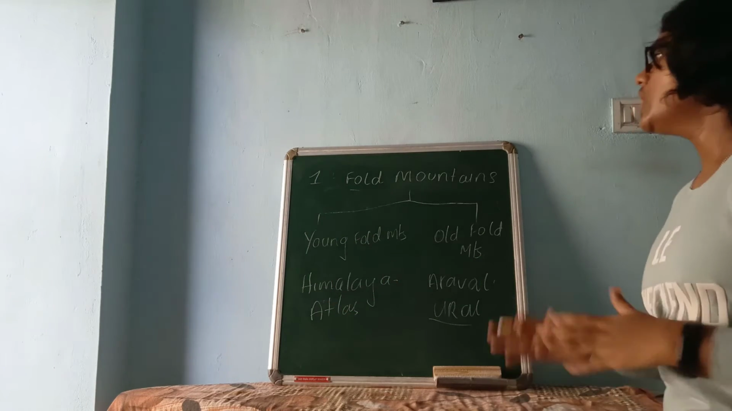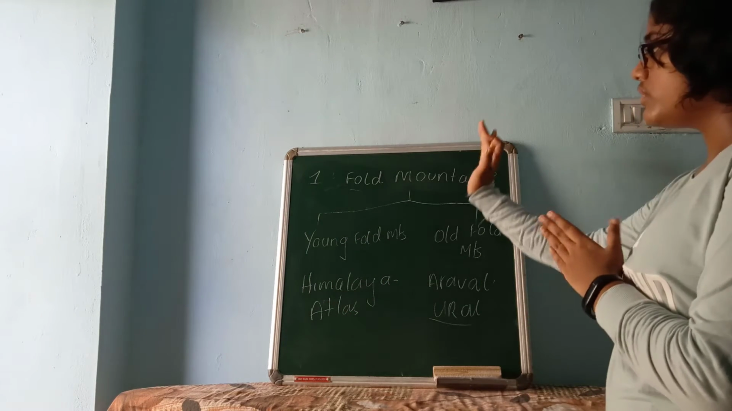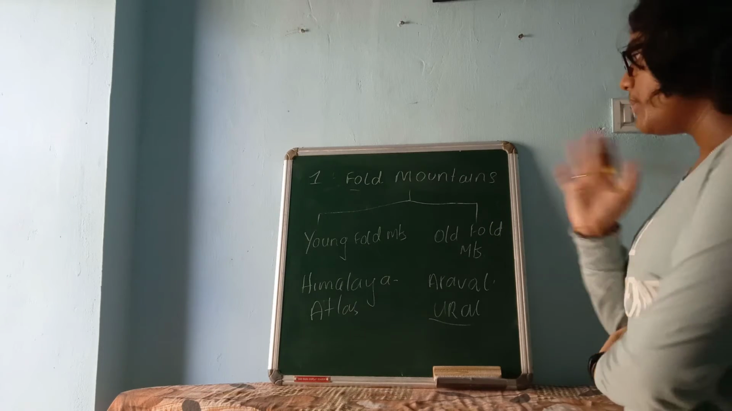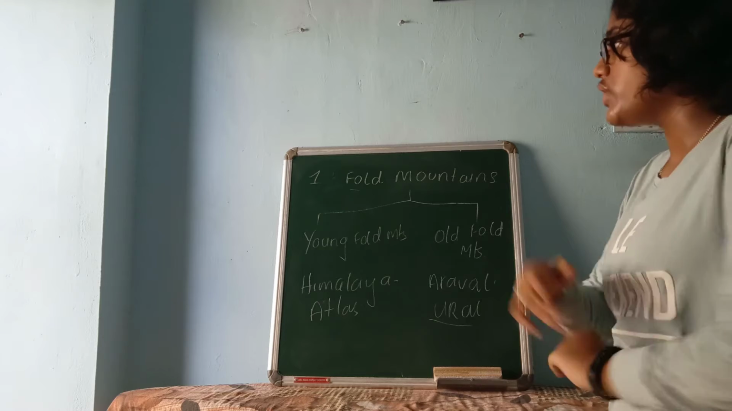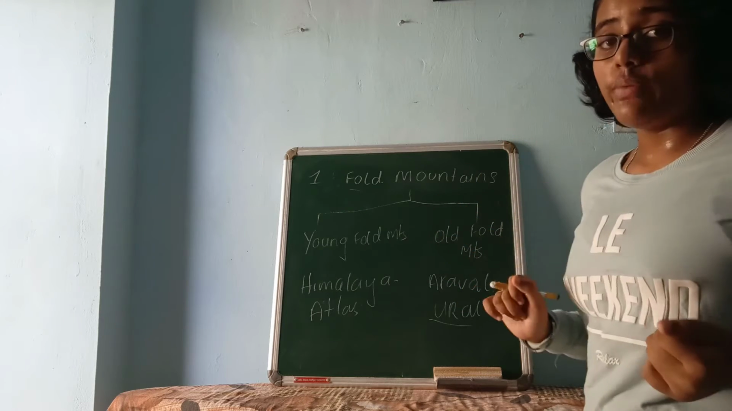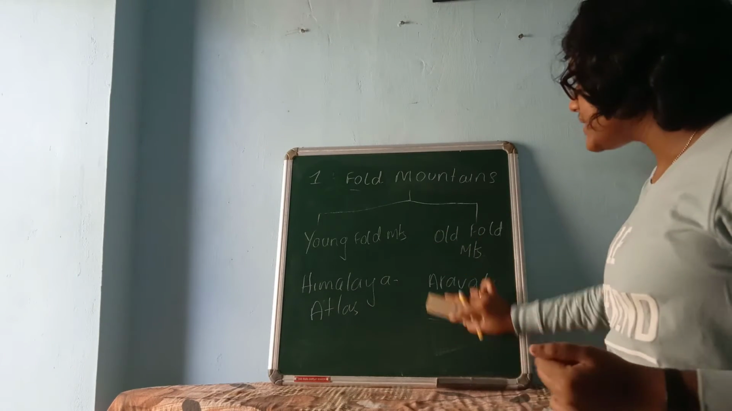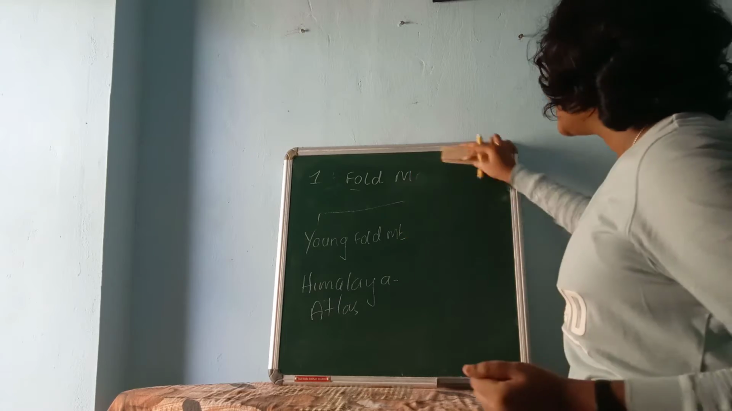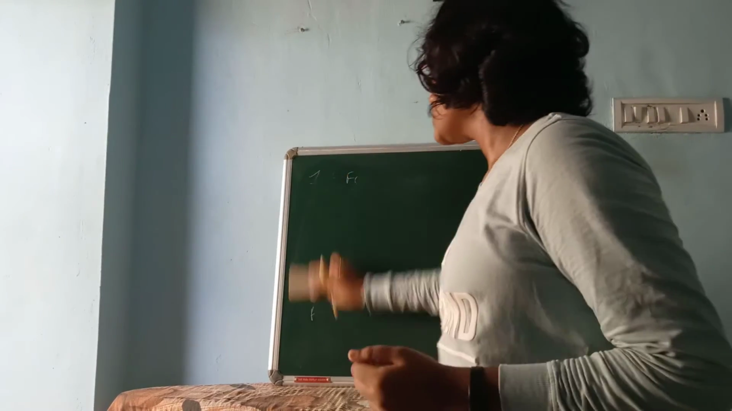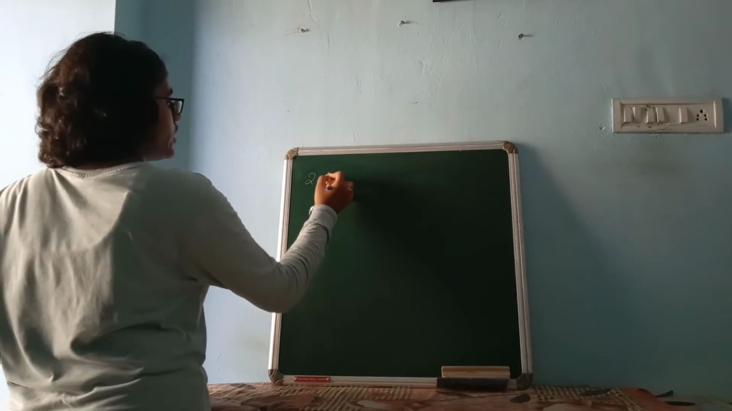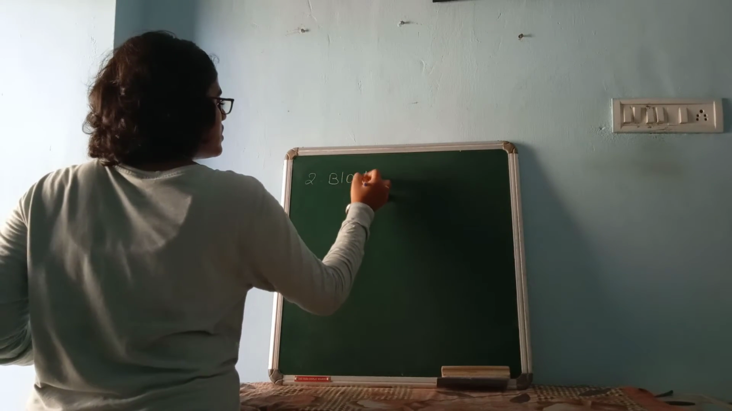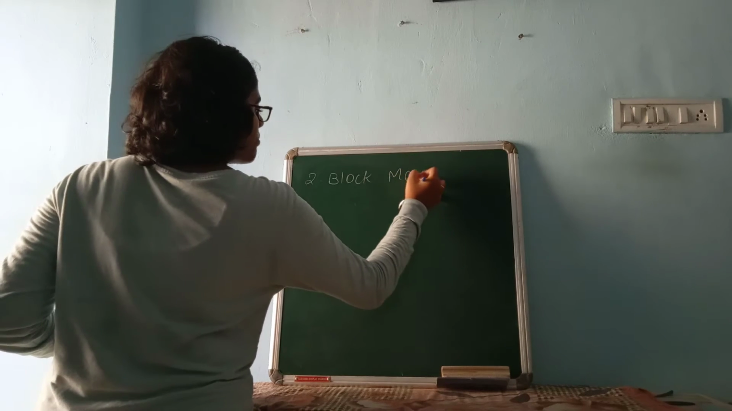Okay. Now this is about the fold mountains. Fold mountain is divided into two, young fold mountain and old fold mountain. Now you have got clear clarity about fold mountains. Now let us go to the next type of mountains. Those are block mountains. The second type of mountain is what? Block mountains.